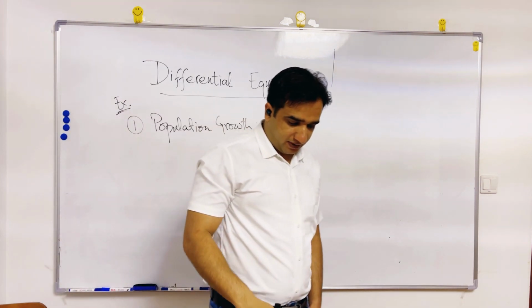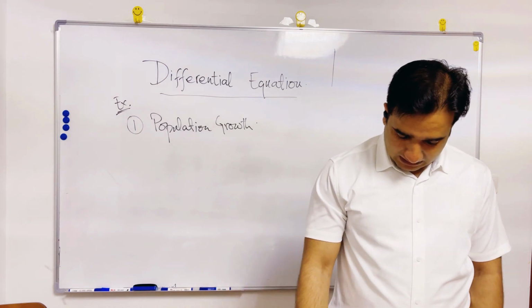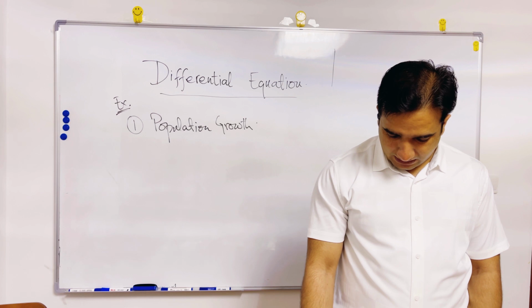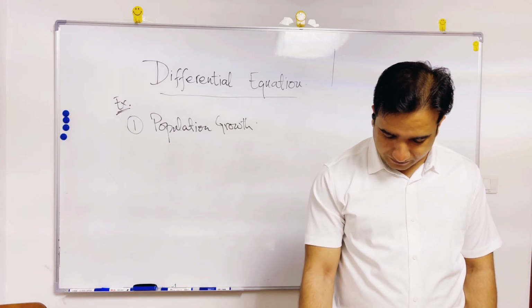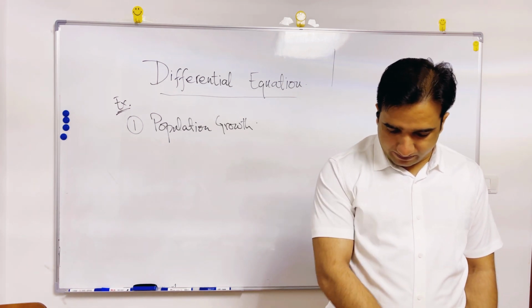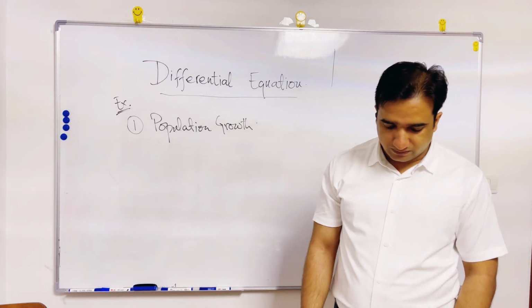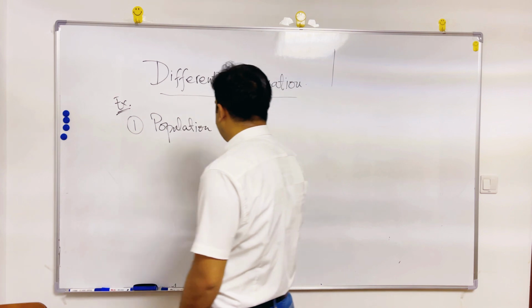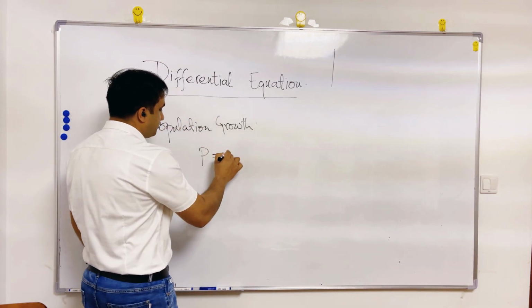When we talk about the population growth, we talk about a differential equation. And in this scenario, we will write the population P as P equals P of T.